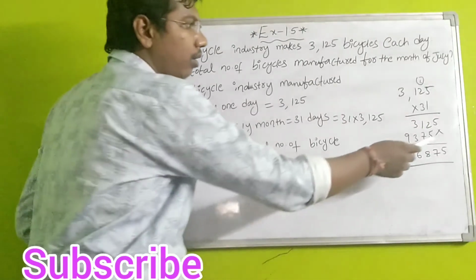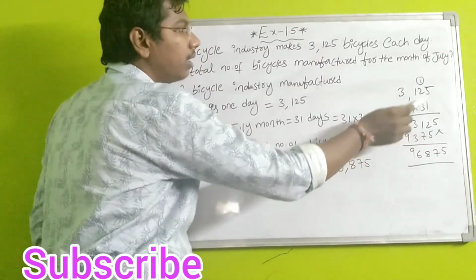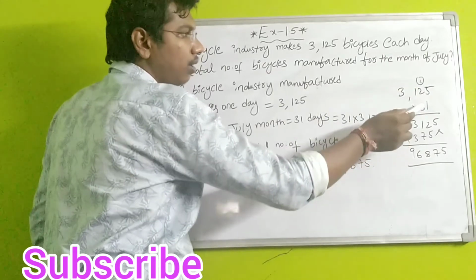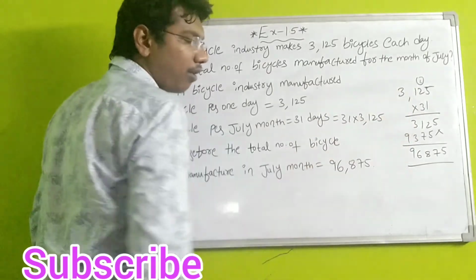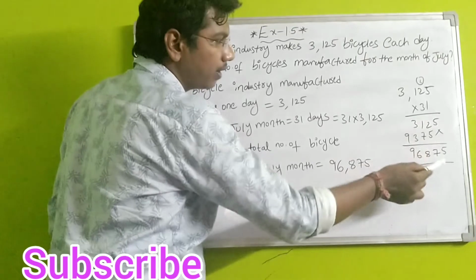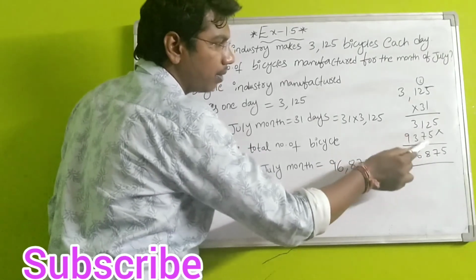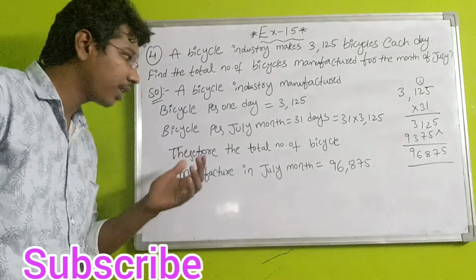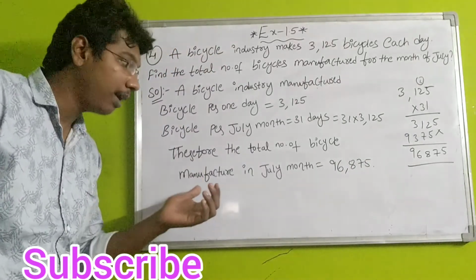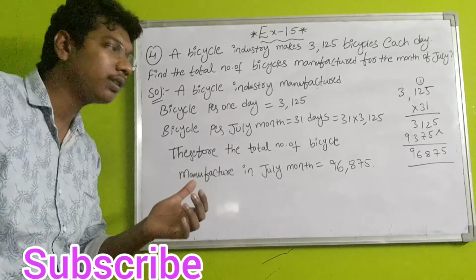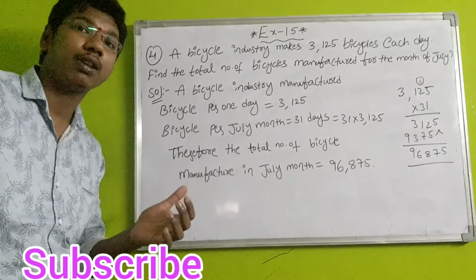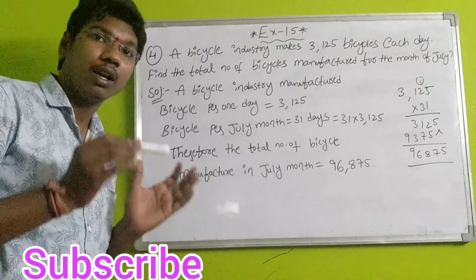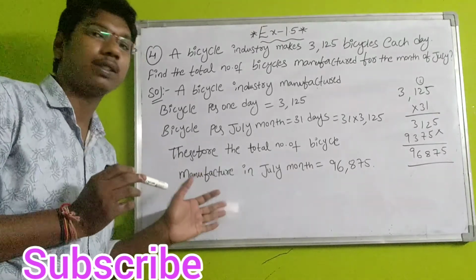Put 0 in the ones place. Now multiply with the second digit, that is 3. 3 5 is 15, 5 and 1 carry. 3 2 is 6, 6 plus 1 carry is 7. Now 3 1 is 3. 3 3 is 9. Now after that add, students. Now 5 write as it is. Now 5 plus 2 is 7. Next 1 plus 7 is 8. And 3 plus 3 is 6. 9 write as it is. Therefore, the total number of bicycles manufactured in July month is 96,875 bicycles, students. Yeah, this is the answer.